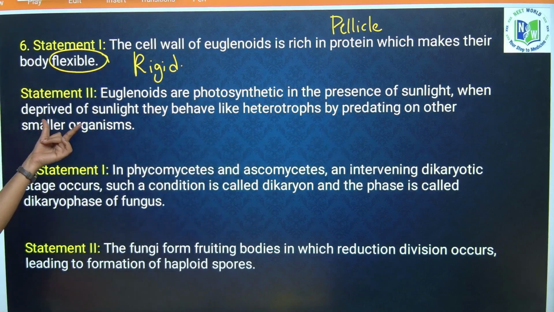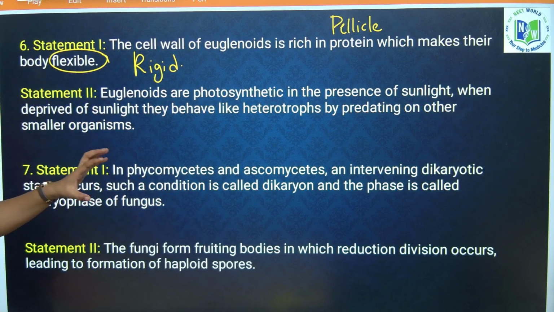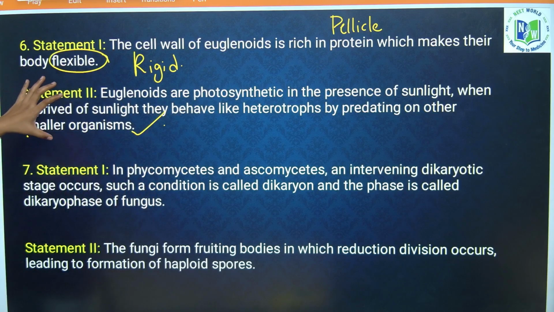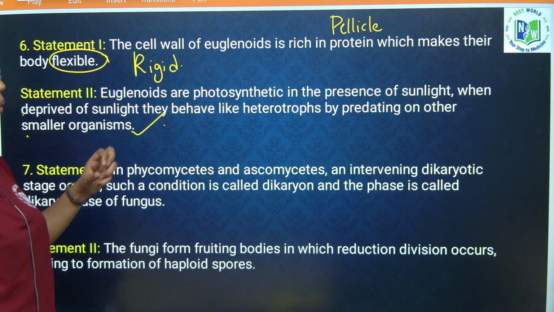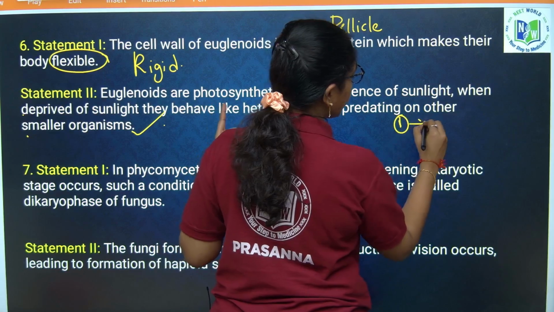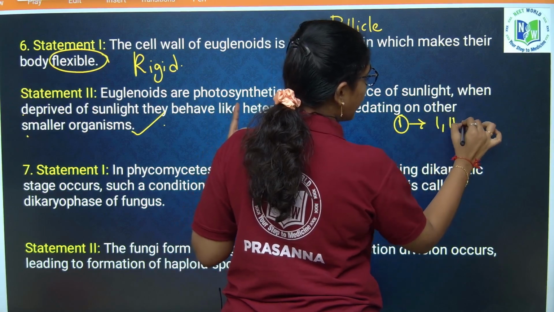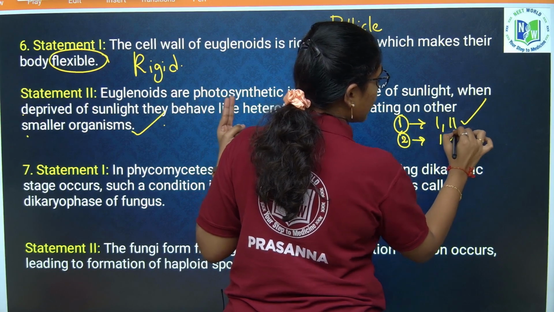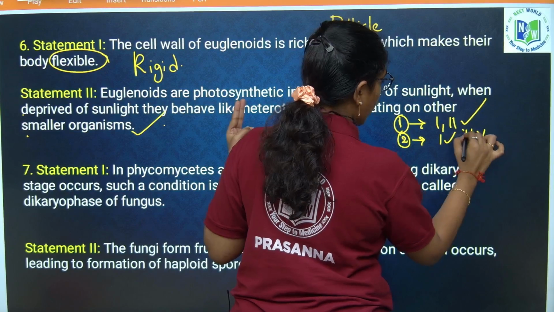When deprived of sunlight, they behave like heterotrophs. True. By predating on smaller organisms. Statement 2 is correct. So before doing this set of statements, do remember option 1. Option 1 means both statement 1 and 2 are correct. Option 2 means statement 1 is correct, 2 is wrong.